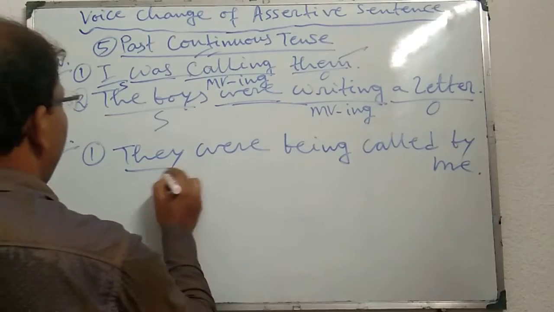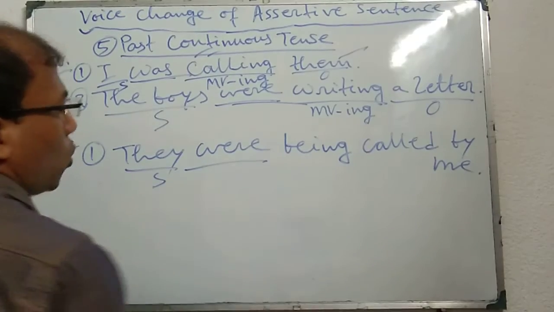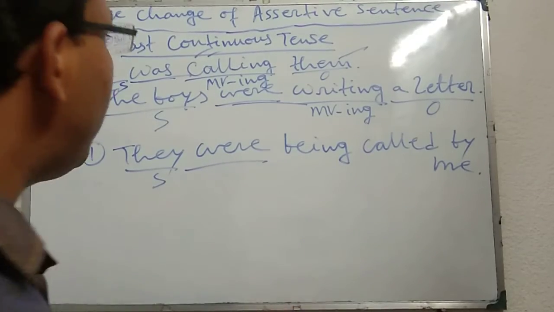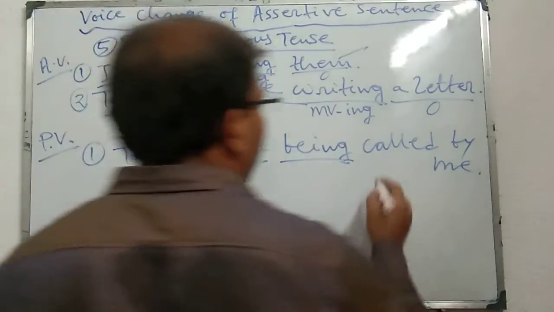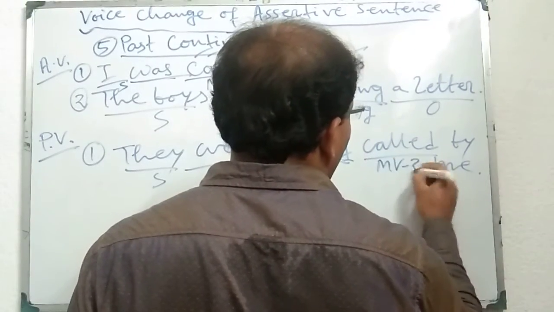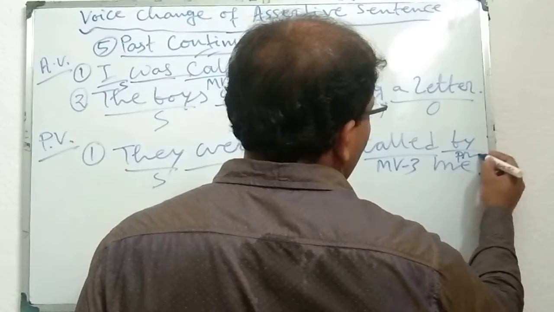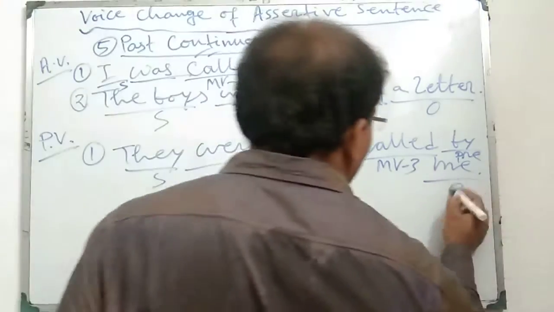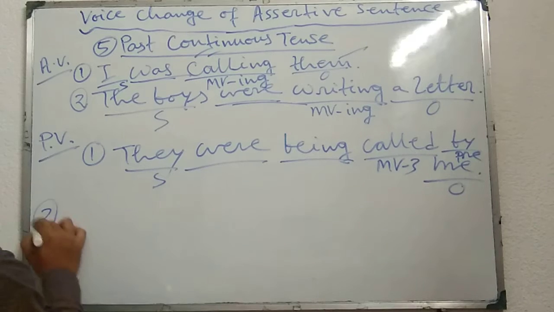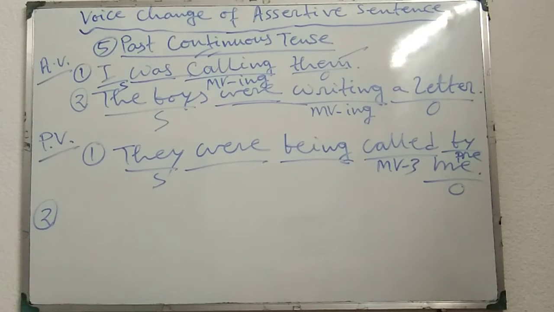Them becomes they, the subject. Thereafter was or were is needed in passive voice, thereafter being for all continuous tenses, and thereafter MV3 of the given verb, and thereafter the preposition by, and thereafter the subject I becomes the object me. Similarly, the second sentence can also be changed into passive voice.